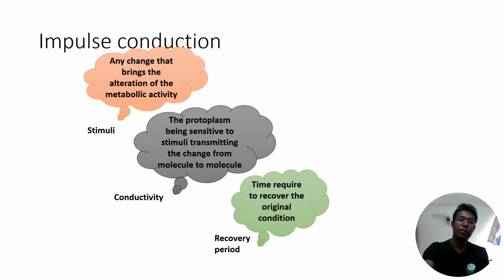Before going to impulse conduction, I thought you may get some confusion in the nervous system. The central nervous system you have thoroughly cleared, but the sympathetic nervous system, let me tell you another time, is divided into three categories: the ventral nervous system, caudal nervous system, and stomatogastric nervous system.